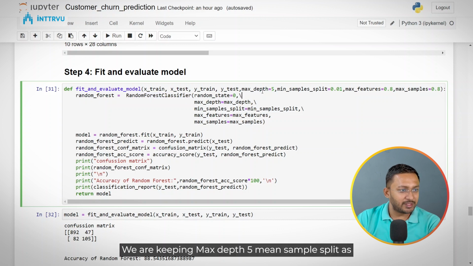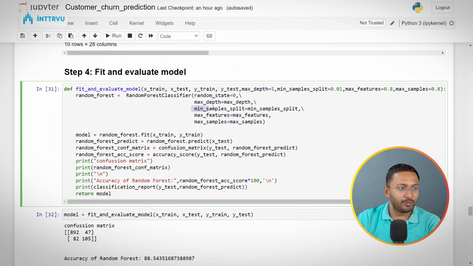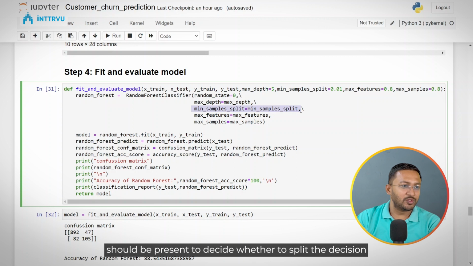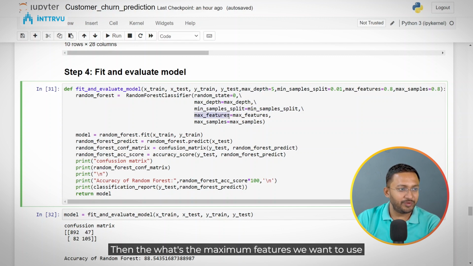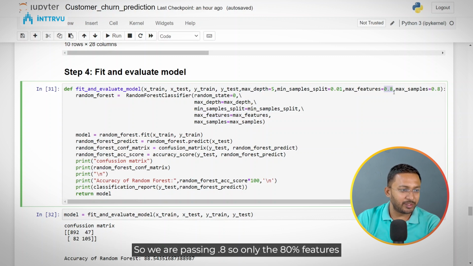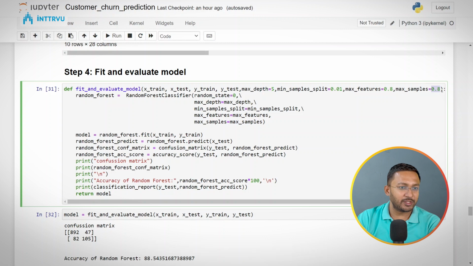We are keeping max depth 5, min sample split as 0.01. So this would decide what's the percentage of samples which should be present to decide whether to split the decision tree further or not. Then what's the maximum features we want to use in every node. So we are passing 0.8. So only the 80% features would be used. This is related to feature bagging, and max samples we are using 0.8. So only 80% of the data points would be used. This is related to data bagging.